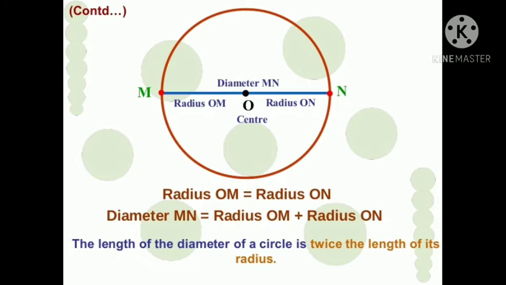Here OM, ON are the radii of the circle. If we add both OM and ON, we get MN as the diameter. So the length of the diameter is twice the length of the radius.